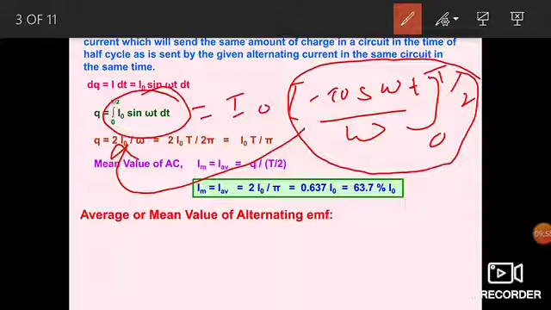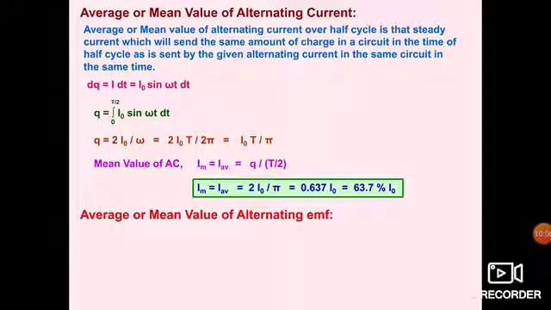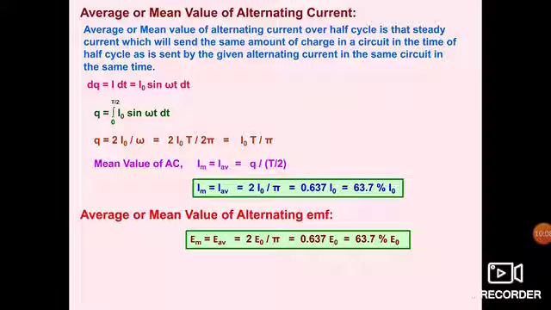Now I think it is clear to everyone. Now we talk about the average or mean value of alternating EMF. How do we move with this? The same definition will come: the average or mean value of alternating EMF over half cycle is that constant value of EMF which will send the same amount of charge in a circuit in the time of half cycle as is sent by the given alternating EMF in the same direction in the same time period.